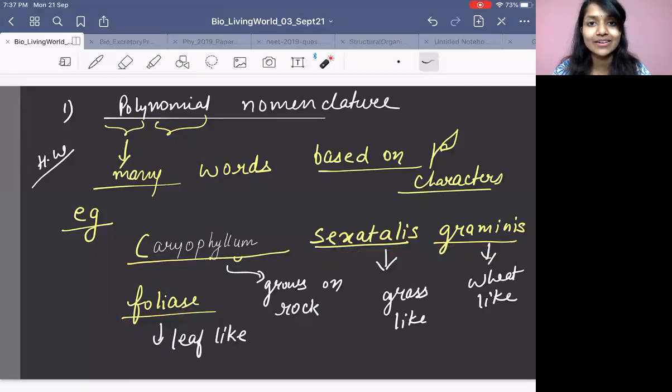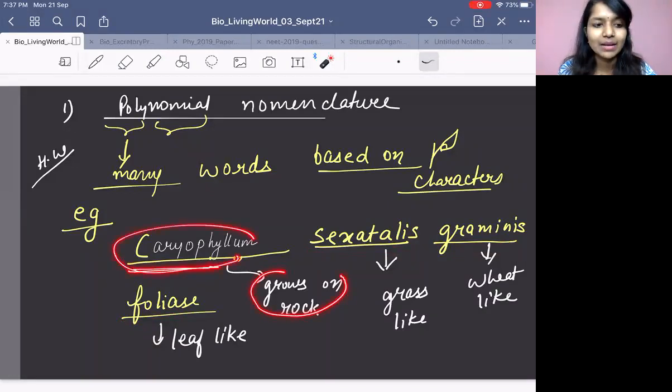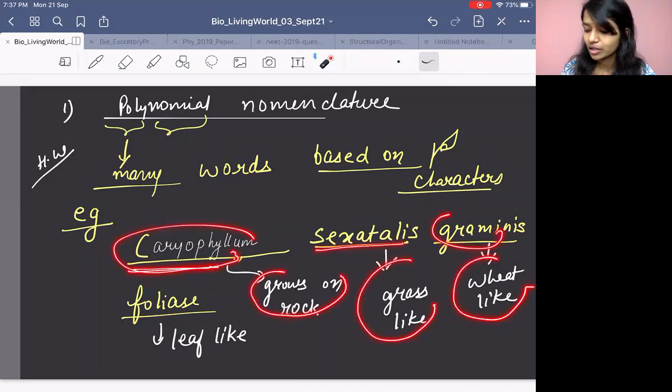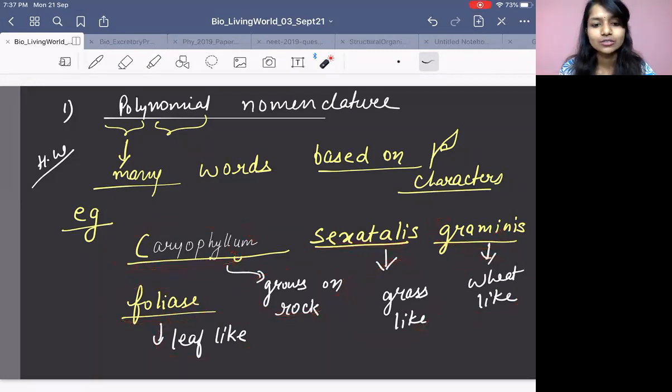According to NCERT, we have 1.7 to 1.8 million species. Oh my lord, how will you remember all of them? Very difficult, right? That's why this polynomial nomenclature was not followed, because it was so difficult. Caryophyllum means they observed that the plant used to grow on rock, something which grows on rock. Sexetalis is like grass, gramineus like wheat, foliae like leaf. So whatever they could see, they named it. So obviously it was not successful. Very, very difficult.